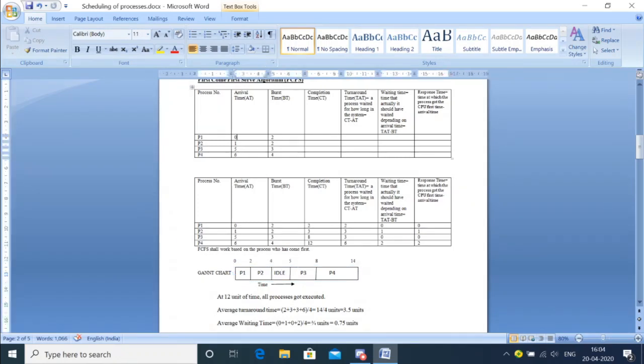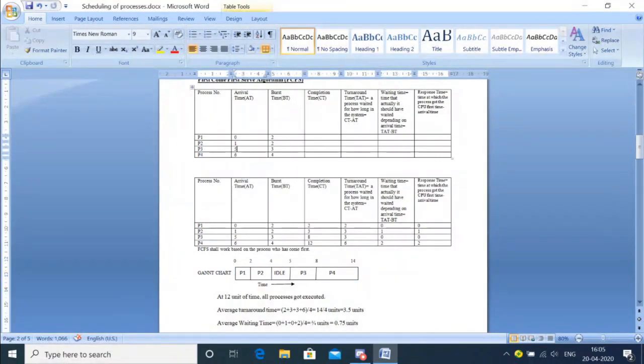Next, P3 came. This is a little bit very important. What is the arrival time of P3? 5. But P2 concluded at what time? 4. That means at 4 there was nothing, isn't it? So from 4 to 5, what will happen to the CPU? It will remain idle. Why will it remain idle?